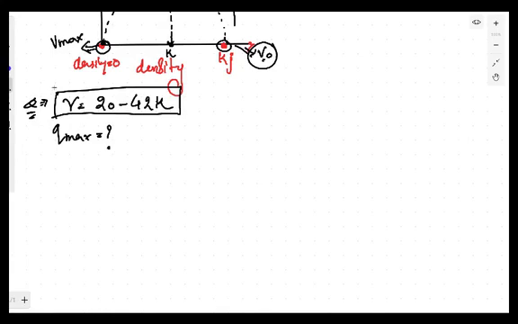Now we know that to calculate the maximum capacity, this relation is there: Q is equal to K into V. Now we have to convert this relation. Let's convert this equation into a single variable function. K into V means K into (20 minus 42K).